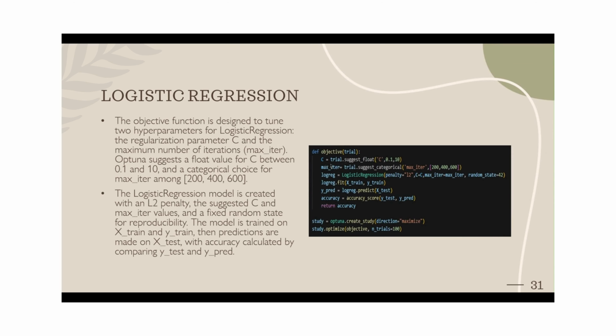And here the hyperparameters are C and max iter. So this is the float function. It will take a float value between 0.1 and 10. And these are the categorical values, say 200, 400, 600. Try to see how that's working with the model. And we have used penalty as L2 and try to run it for 100 times and maximize the accuracy.